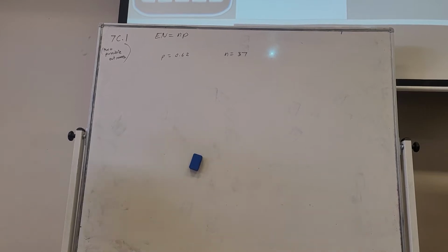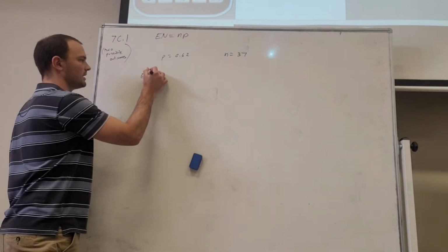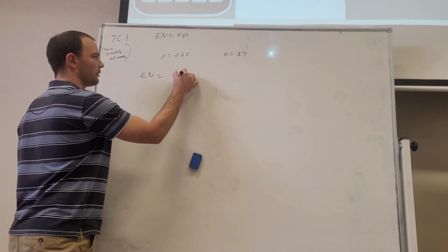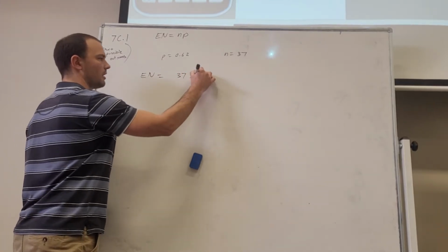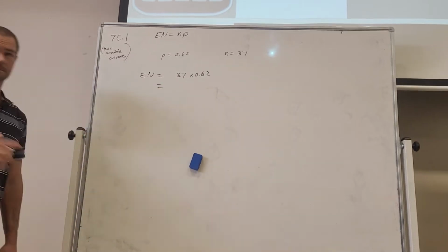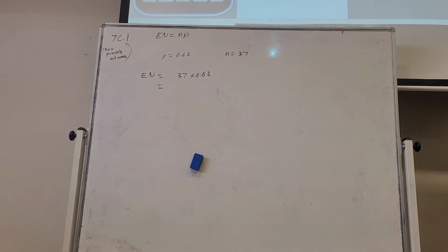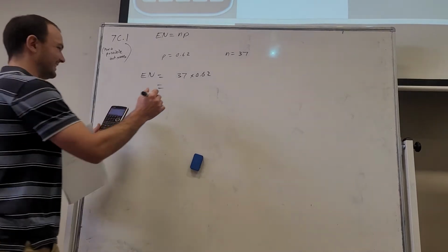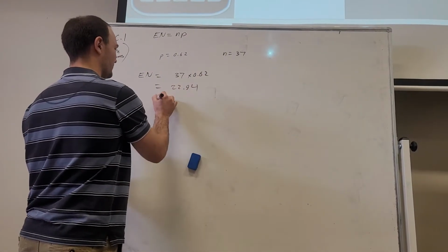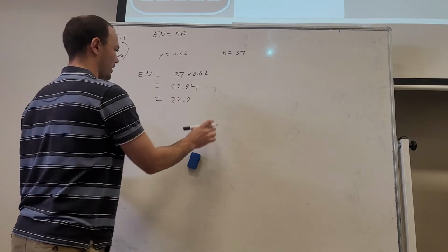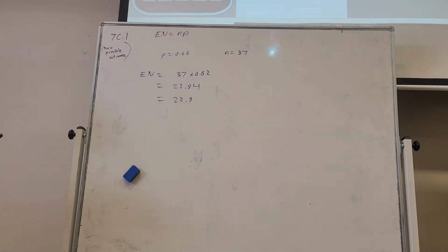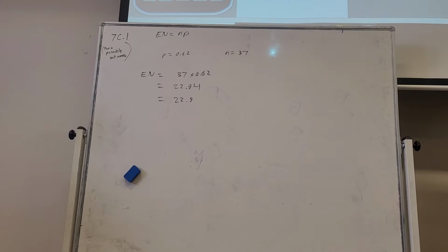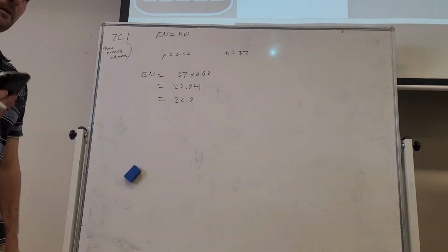save? Okay, and the expected number is just 37, the number of trials, times the probability of him saving it. So that's how easy this is. That gives 22.94. So we've got 22.9. That's how many we expect him to save on average. So that's the expected number on average.